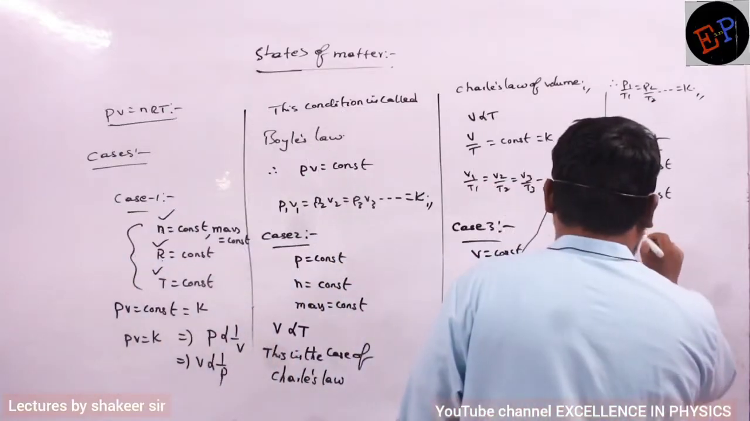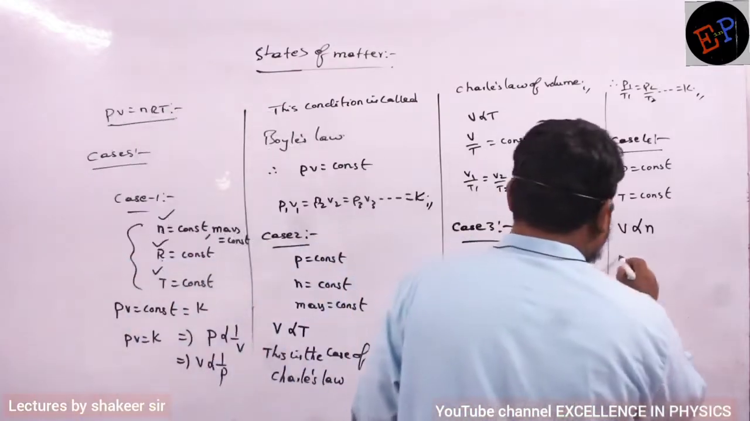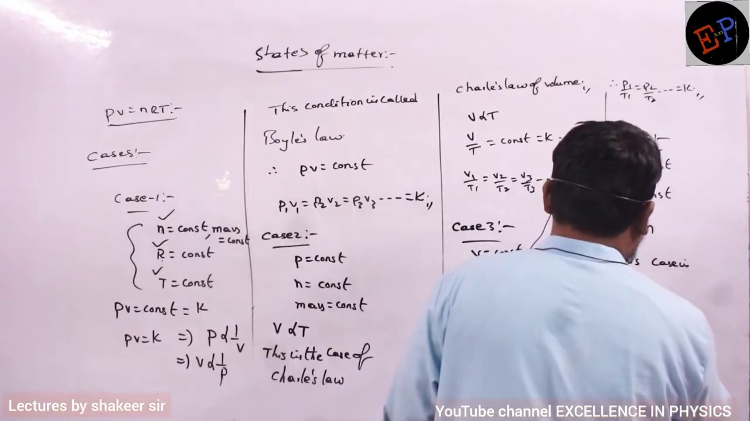So volume is directly proportional to N. Are you able to understand? And this case you can call, this case is called what? Avogadro's law.